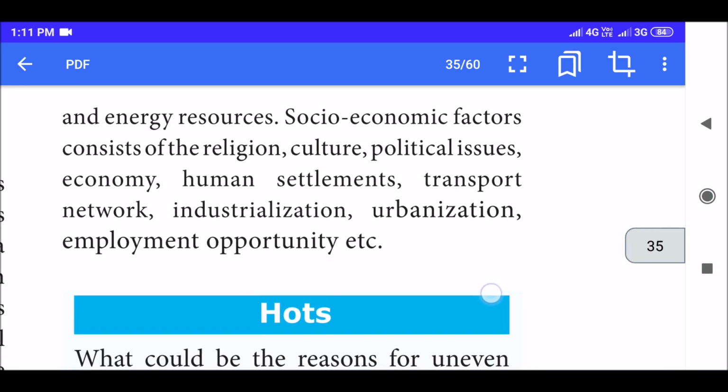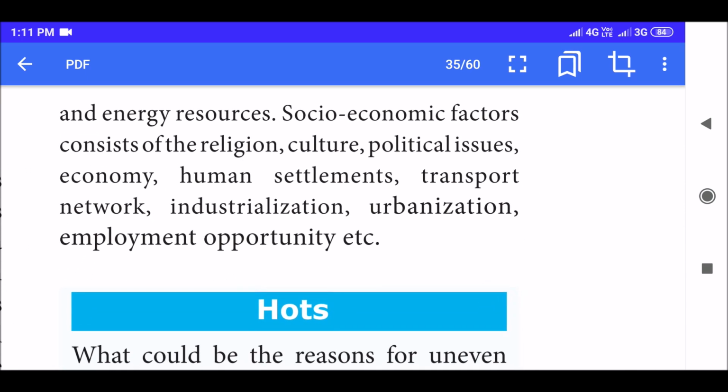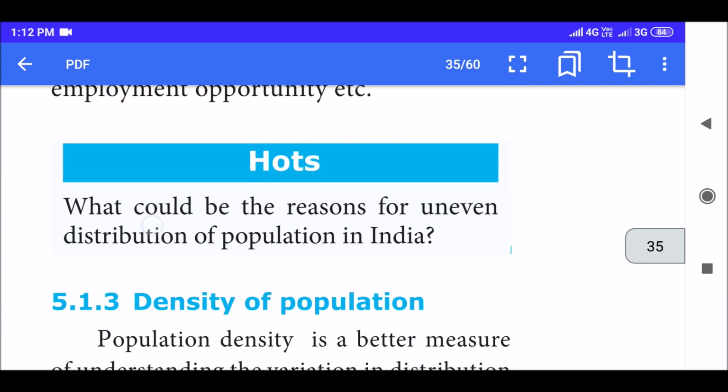Socio-economic factors consist of religion, culture, political issues, economy, human settlements, transport network, industrialization, urbanization, employment opportunity, etc. So, some of them are natural factors and some are socio-economic factors.